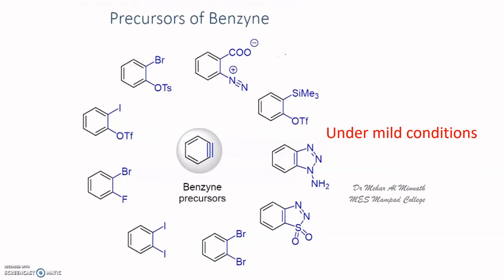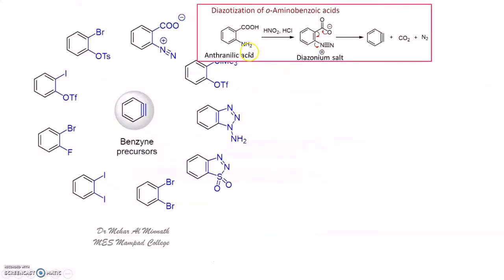Now let us see a few examples related to these benzyne precursors. See, you have anthranilic acid. This on diazotization will give you the diazonium salt, this salt. And then easily this nitrogen and the CO2 will be removed and you get the benzyne. So from the diazonium salt, you can easily remove the nitrogen and the carbon dioxide. So starting with anthranilic acid, you can end up with the benzyne.